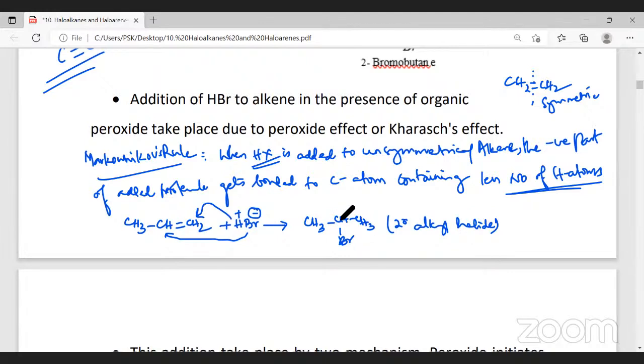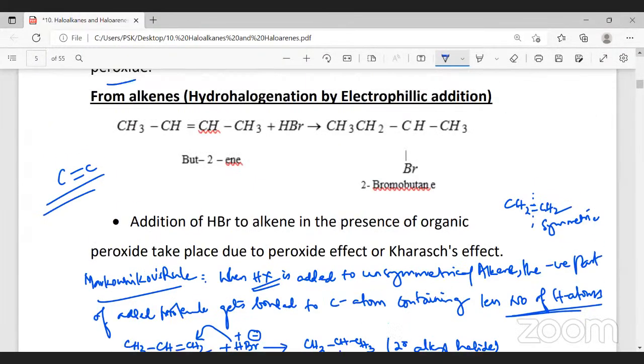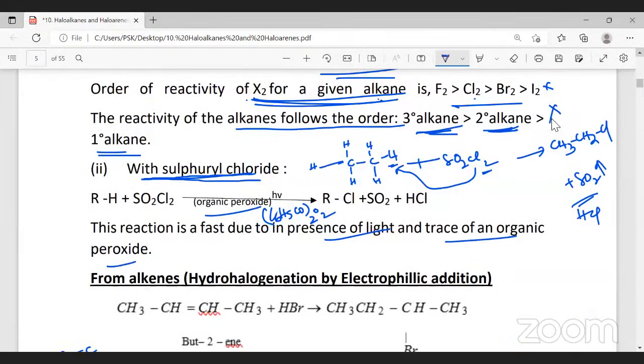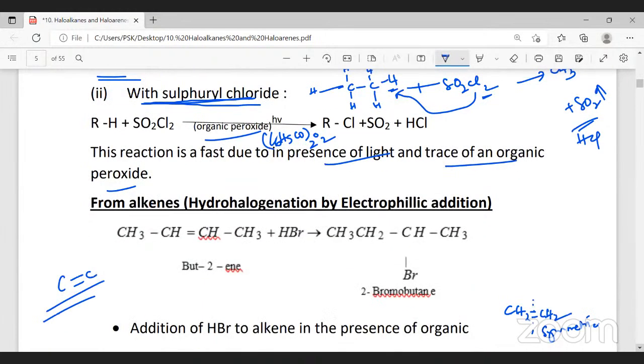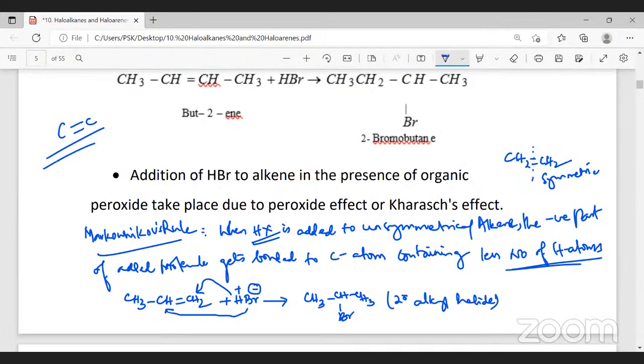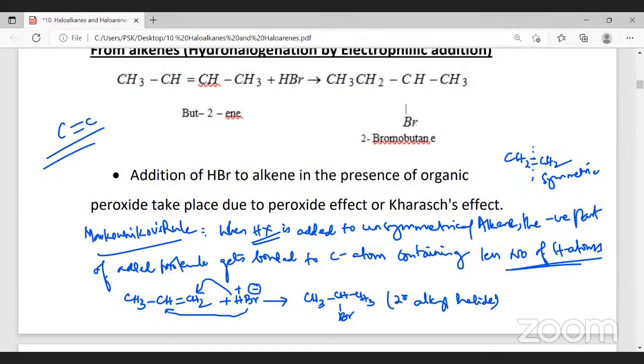Secondary is more reactive than primary. Therefore, the product we get is the secondary product. This is called Markovnikov's rule. What is Markovnikov's rule? When hydrogen halide is added to an unsymmetrical alkene, the negative part of the added molecule gets bonded to the carbon containing less number of hydrogen.